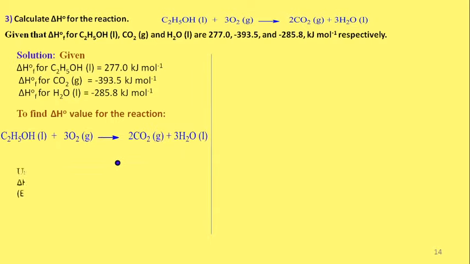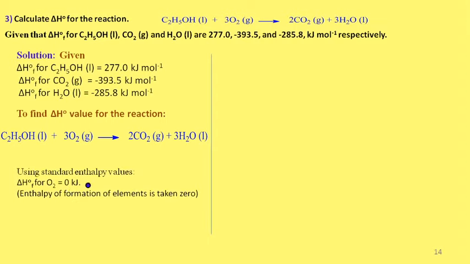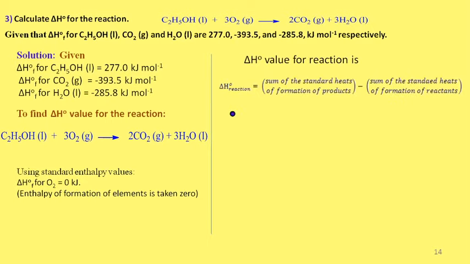This is the reaction, and using standard enthalpy values, for gaseous oxygen the enthalpy of formation should be 0. We have standard enthalpy change of reaction equal to the sum of the standard enthalpies of formation of products minus the sum of the standard enthalpies of formation of reactants.